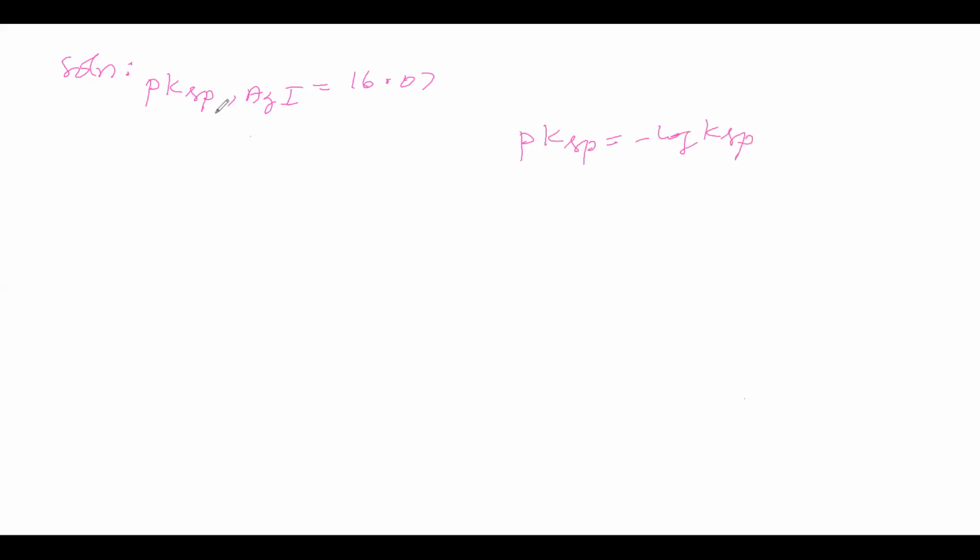Now Ksp is the solubility product of silver iodide. For this, how to write the equation? Write silver iodide on the left side as a solid, and on the right side take the ions in aqueous solution: Ag plus aqueous and I minus aqueous. Now solubility product Ksp is equal to the concentration of Ag plus into the concentration of I minus.